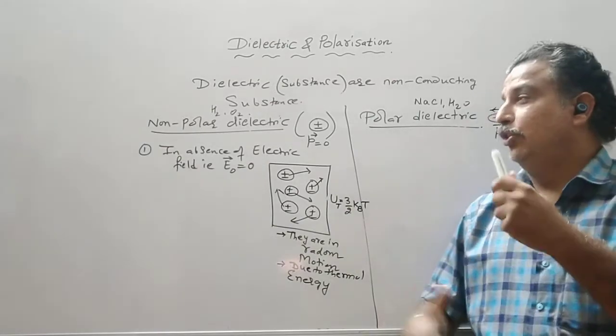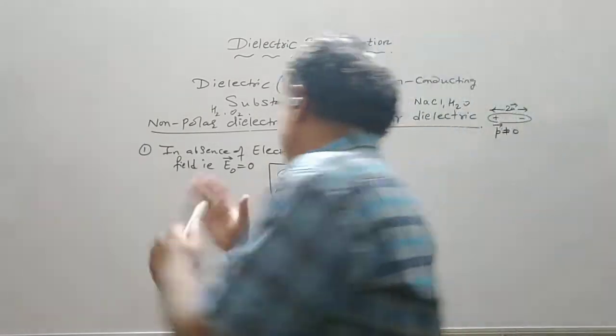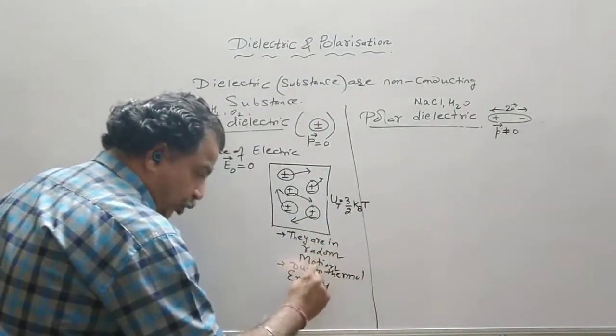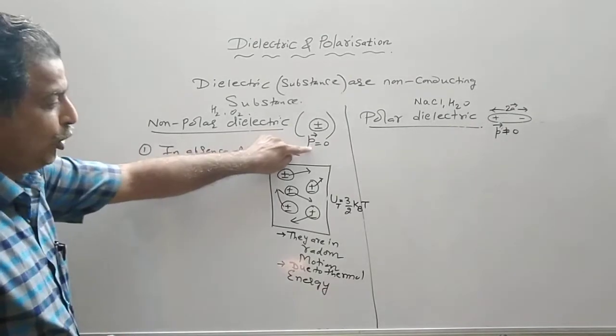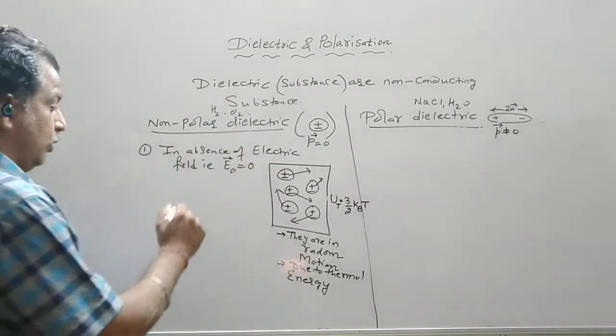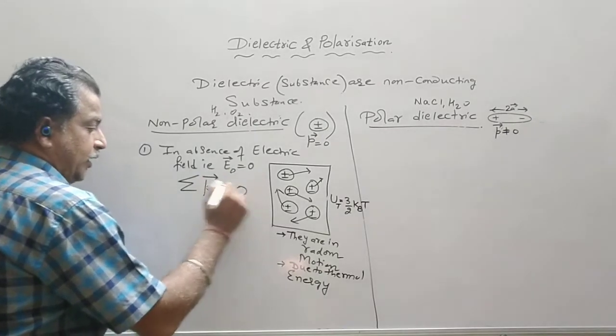So if you take a non-polar dielectric and there is no external field, then the molecules are in random motion due to thermal energy, and each molecule has a dipole moment of 0. So the summation of dipole moments is 0.